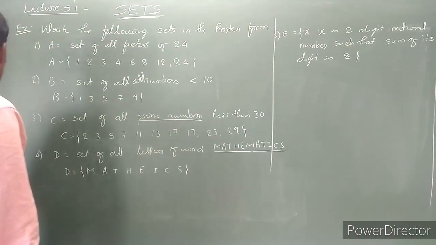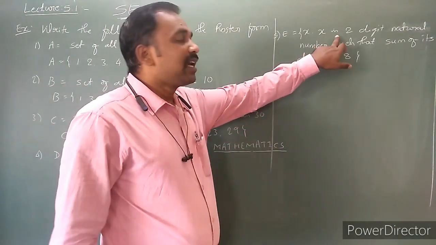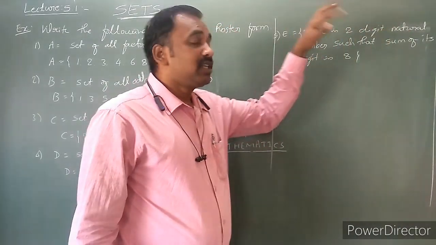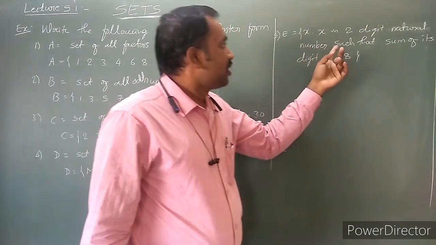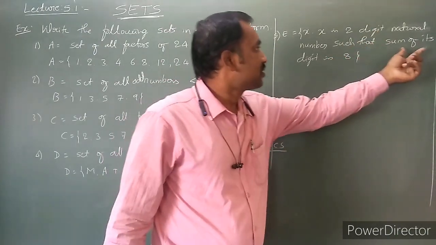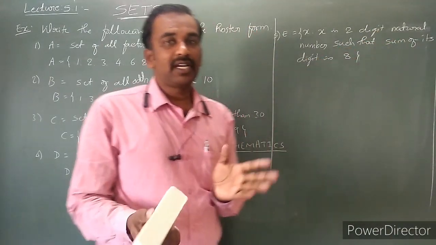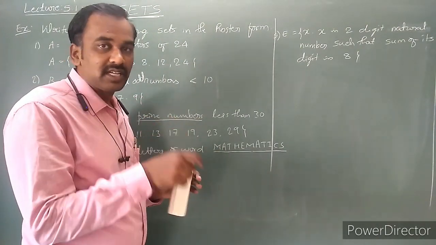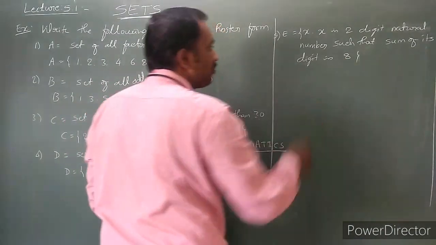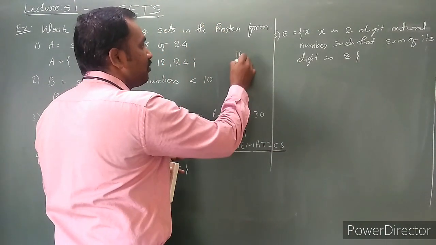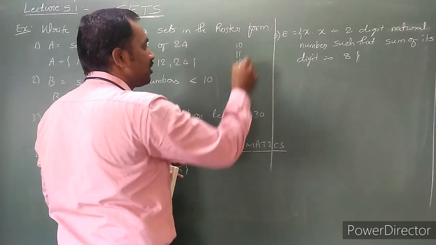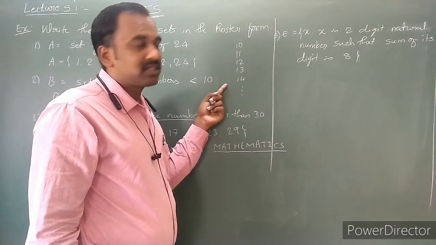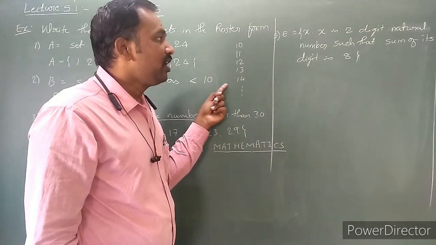What is the set E? Set E is given as x such that x is a two-digit natural number, and the sum of its digits is 8. Whatever two-digit natural numbers are there, we take the sum of their digits, and after taking the sum we have to get 8. For example, 11, 12, 13, 10, 14. These are all two-digit natural numbers.